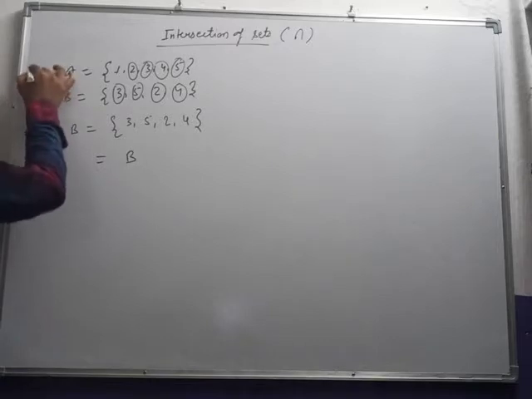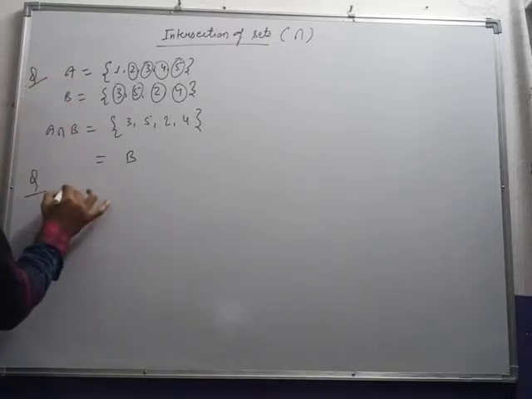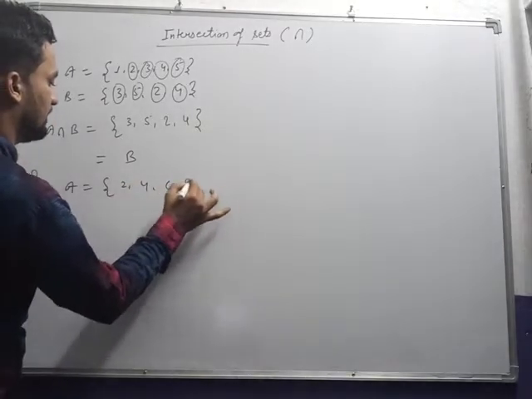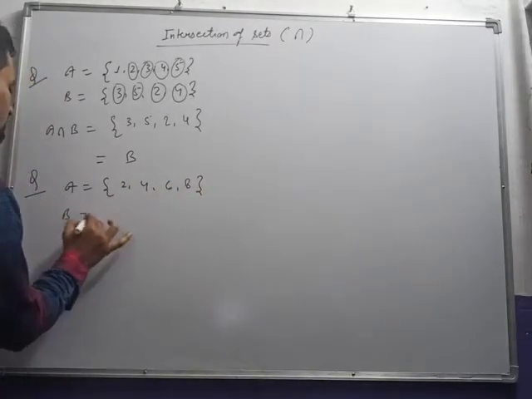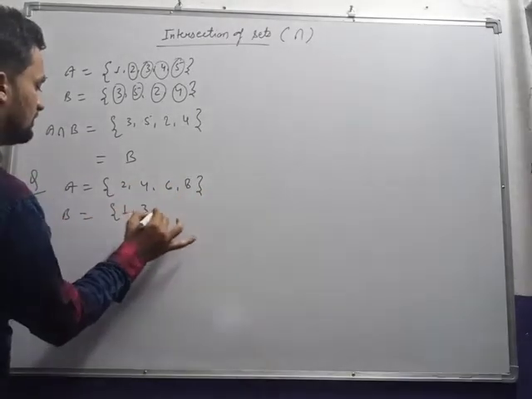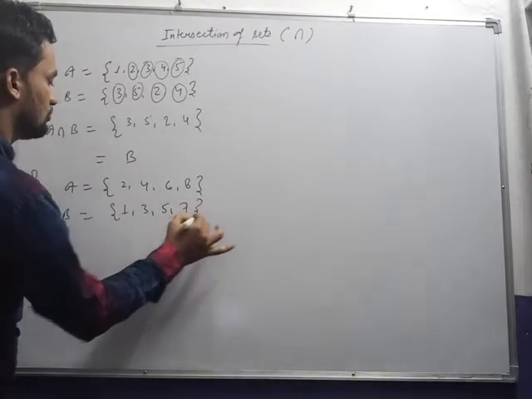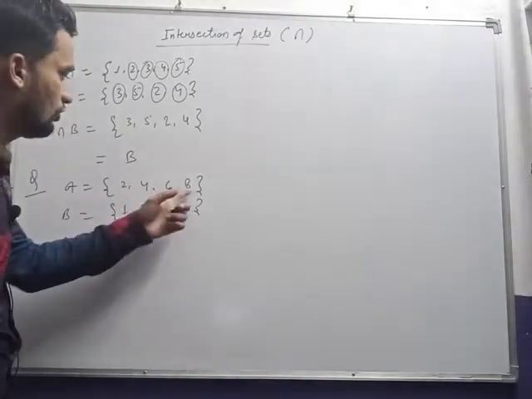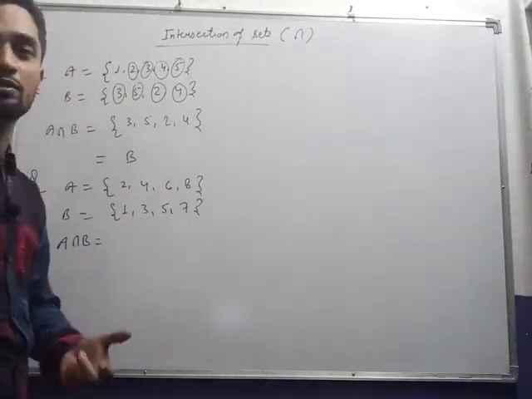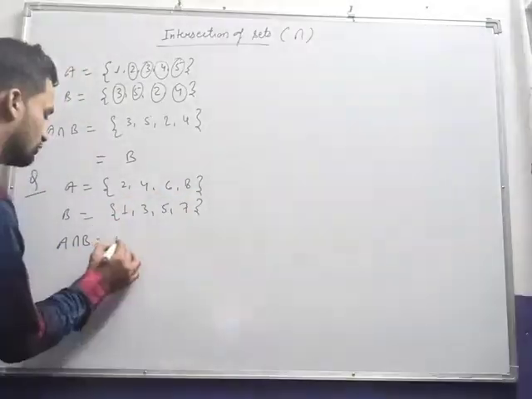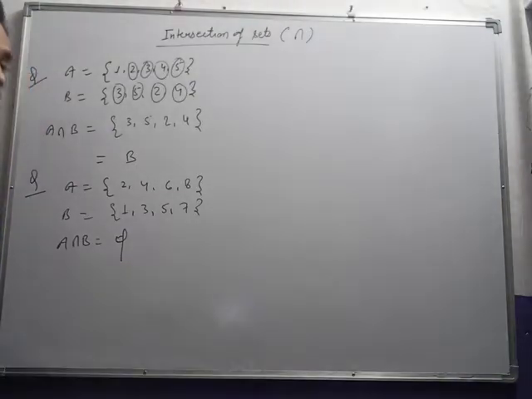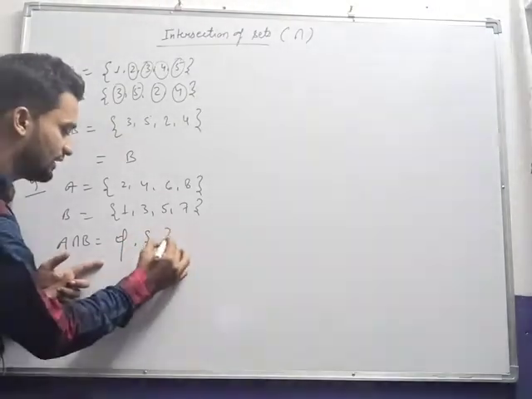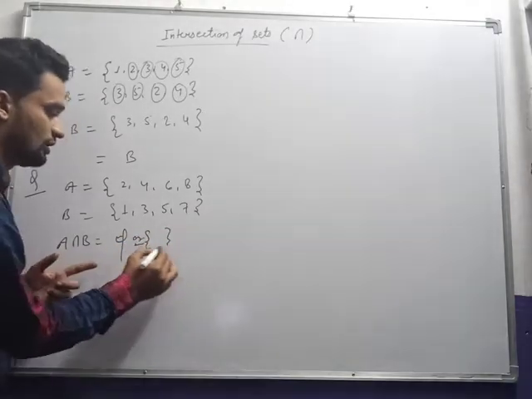One more example, let us take set A equal to {2, 4, 6, 8} and set B equal to {1, 3, 5, 7}. Here you can see all are even numbers and all are odd numbers, nothing is common. So phi is common. We write phi, or we write empty curly brackets.